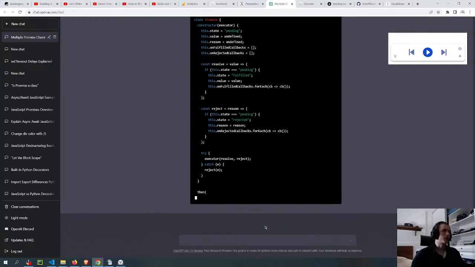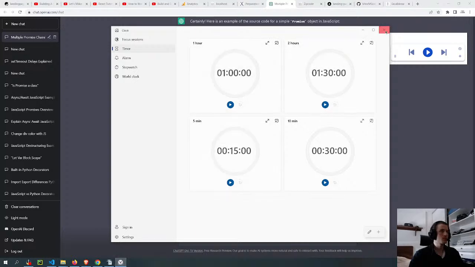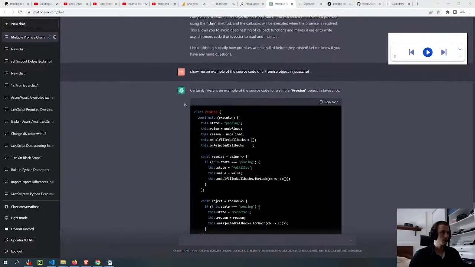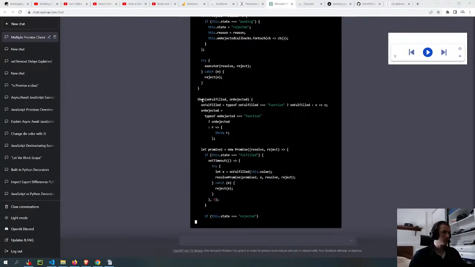The constructor receives a function, I think, which is gonna be the callback function, which is this executor. Yeah, but here it is using Promise again.